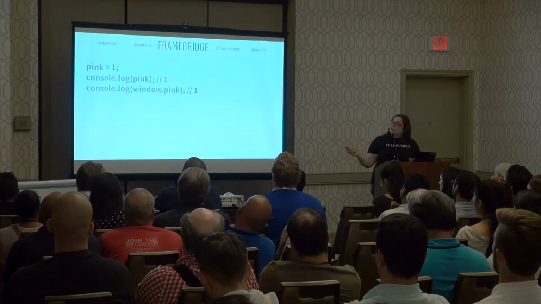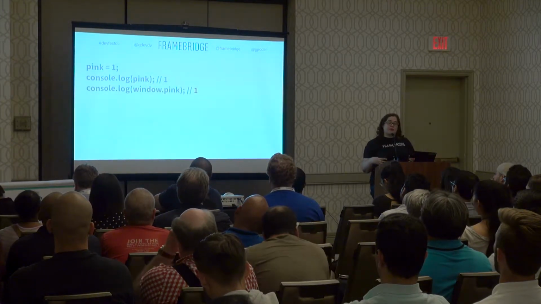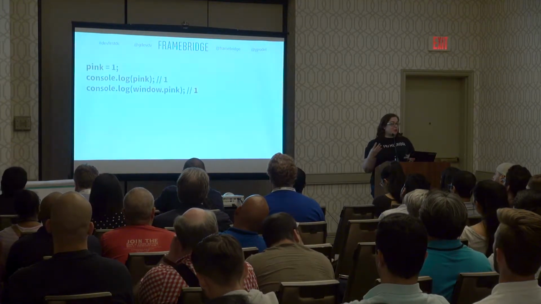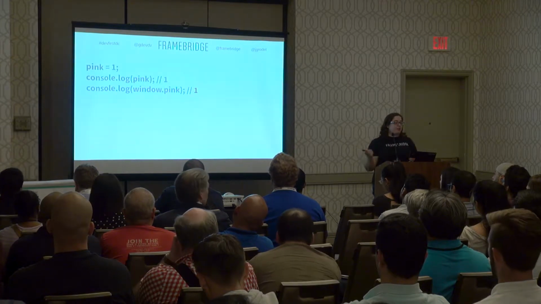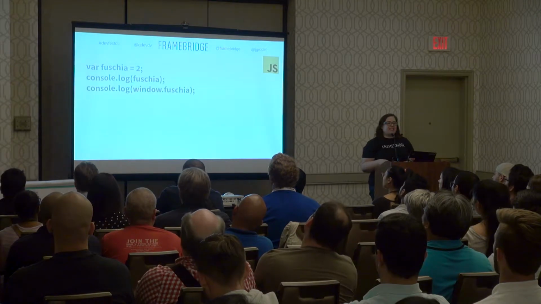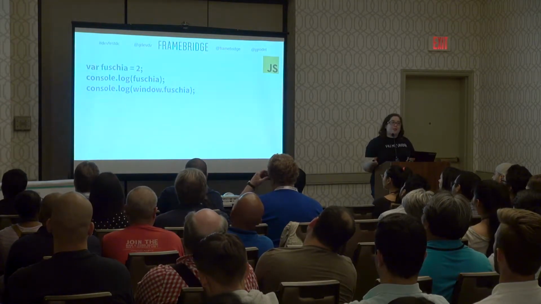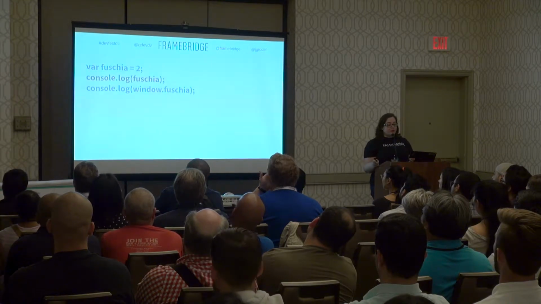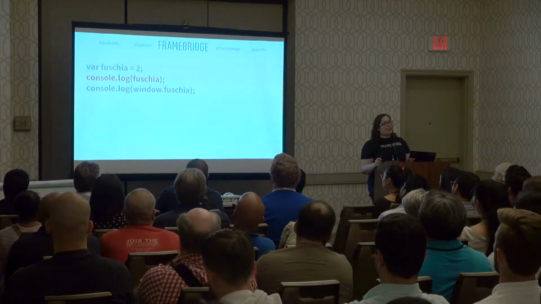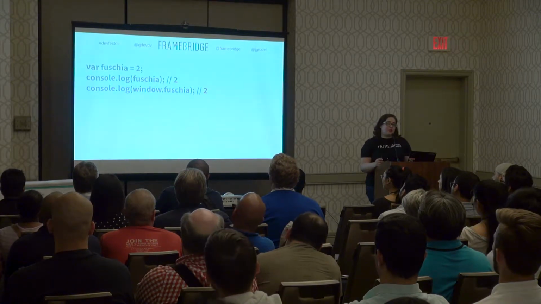The window object is our global scope. It is the top level of JavaScript and the variables that are available there. We're working on our global scope right now, so that pink variable that we set up shows up in window as well. Here's that same code with a small change. I now have a var here, and I'll set up fuchsia to have the value of 2. If I take a look at the value in fuchsia, I'll see 2, and window.fuchsia is still 2.